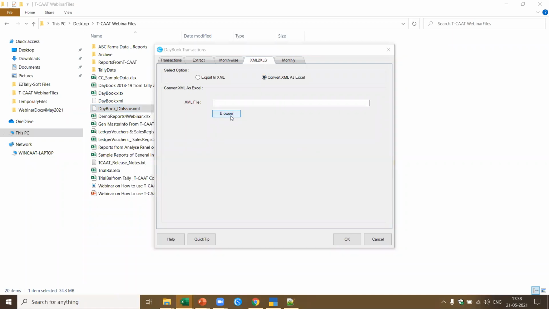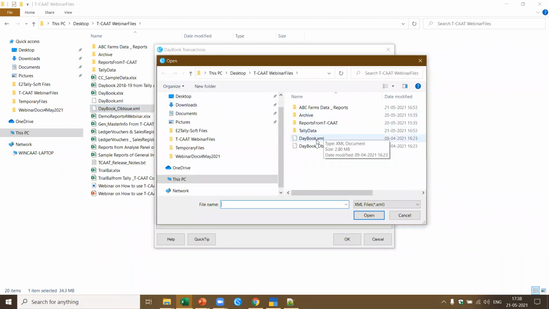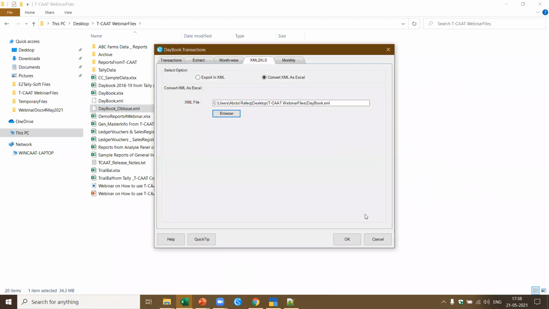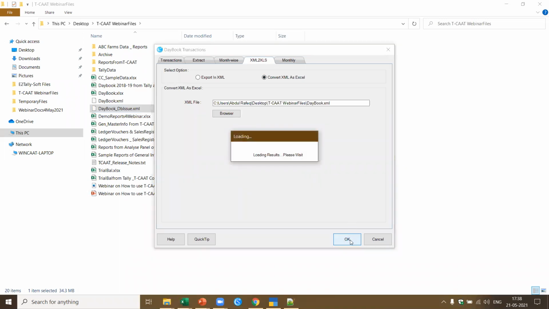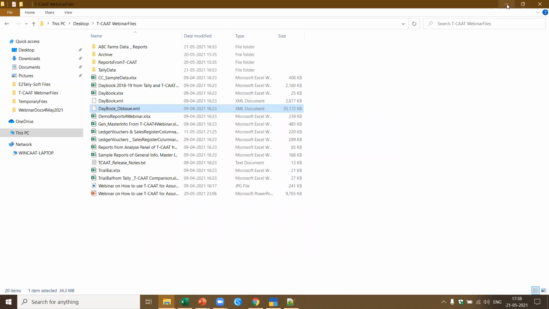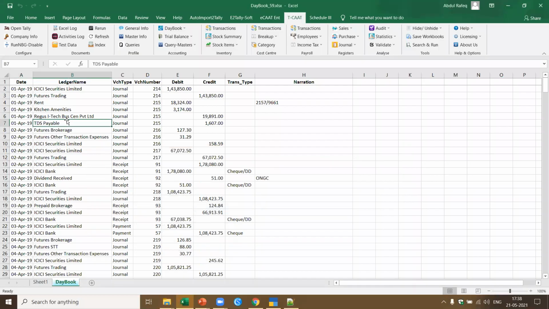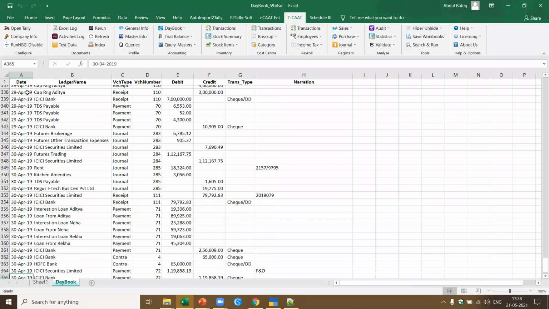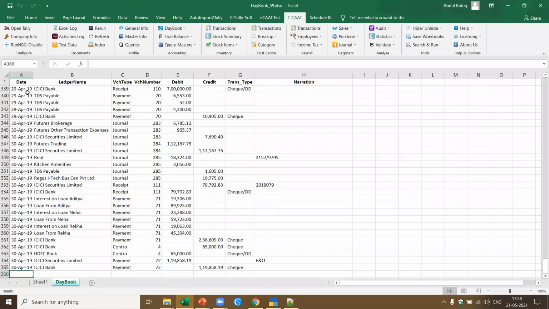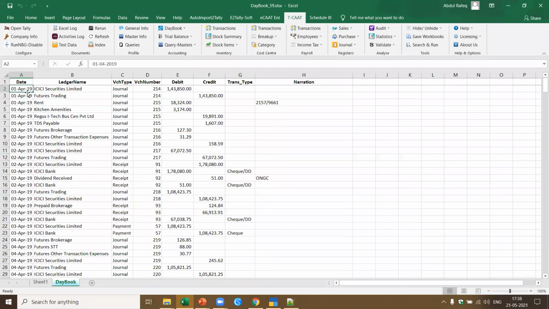So I go and give the path. In this case, it's available here. I pick up the first file, daybook XML. I say open. Now you just see there are about 28,000 rows in that XML file. Now I want only the daybook. From that, it will read all the elements and give the data to you in an Excel file. See, now we got this Excel file. These are all the transactions from that XML file. The 28,000 rows are actually containing transactions of only 365 rows. That's the magnitude of the data which is kept in Tally in the XML file. Now let me see, how many Excels are opened?